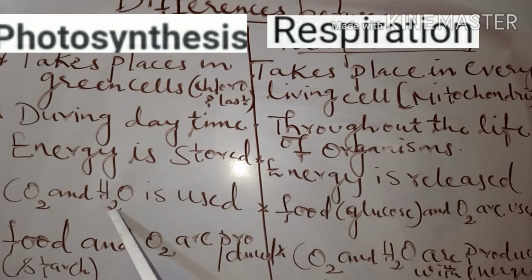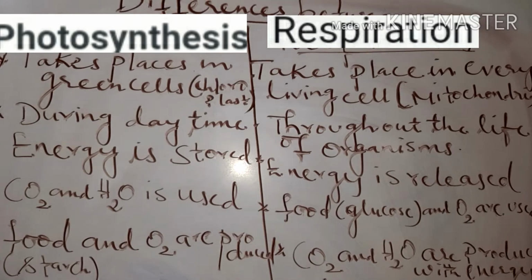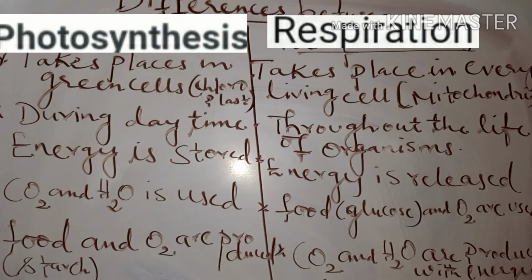The next difference is that in photosynthesis, carbon dioxide and water are used to prepare the food in plants. In case of respiration, the food prepared in the plants is consumed by animals, and that food is oxidized with the help of oxygen, and energy is released.